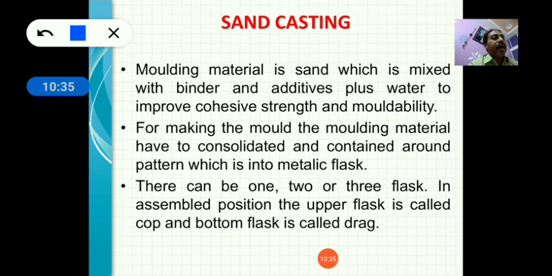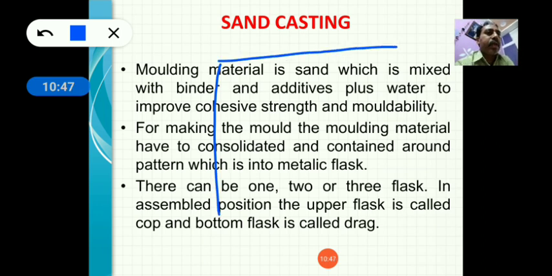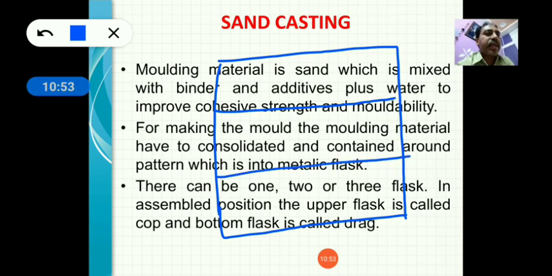And in some cases there are three flasks, so in that case the upper flask is called cope, the lower flask is called drag, and the intermediate flask is called cheek.